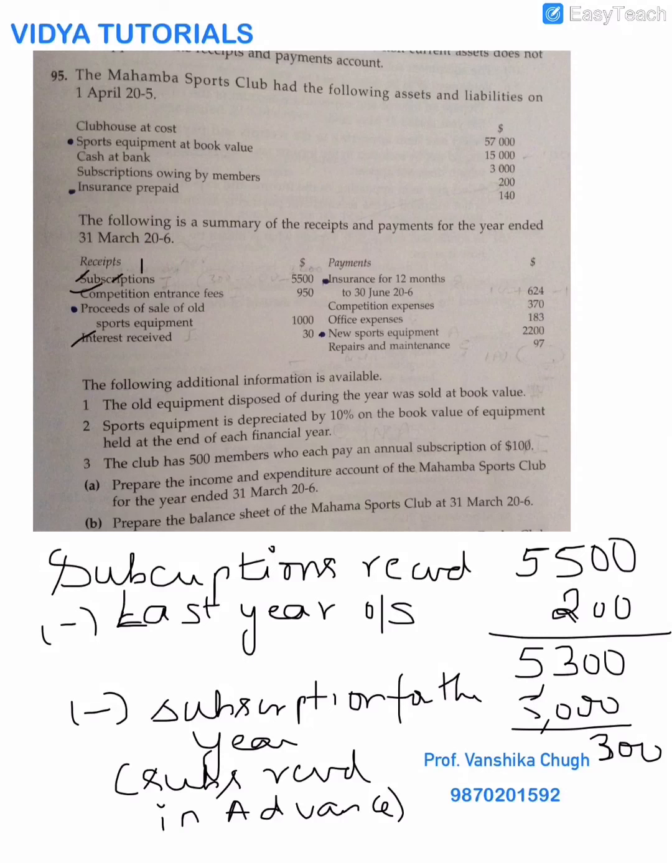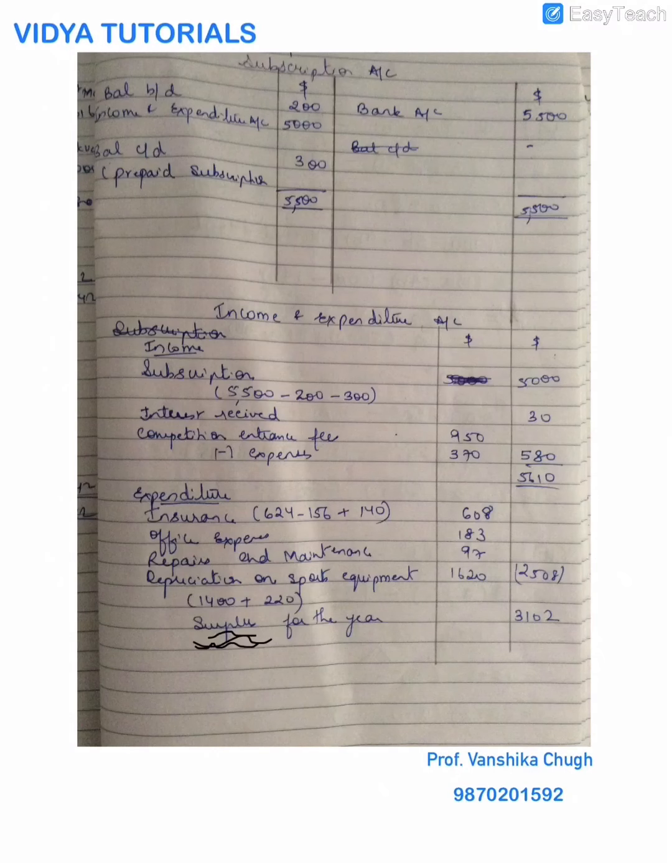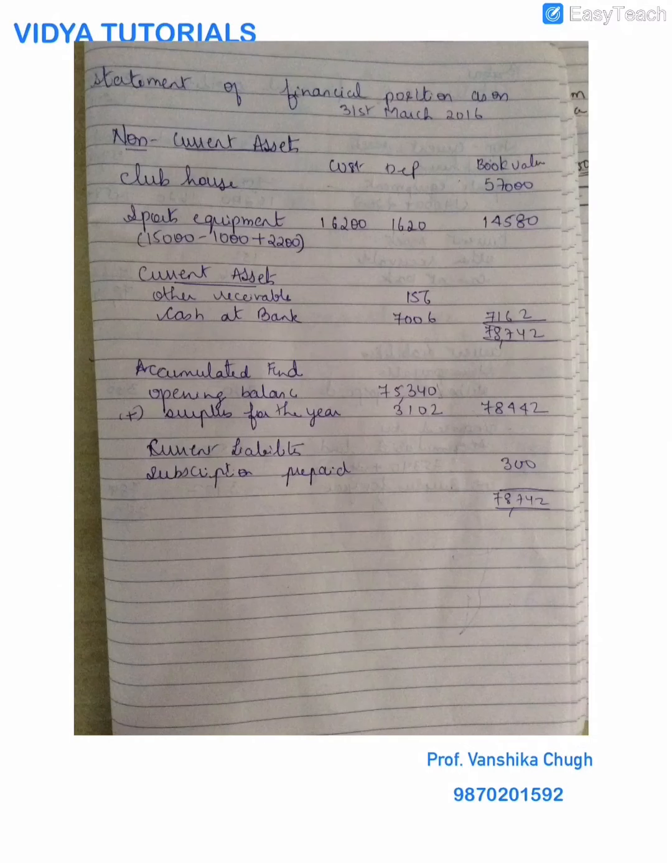So I will write over here balance b/d, which is 3,000, and once I find the closing balance of this receipts and payments account, you have to remember, you have to include your balance b/d, and when you find the closing balance, that is the balance with you in your hand. So after doing the calculations, I have found the closing balance as 7,006.